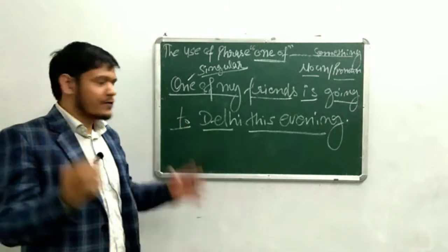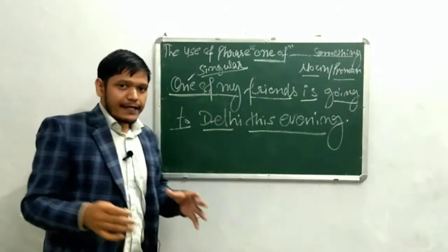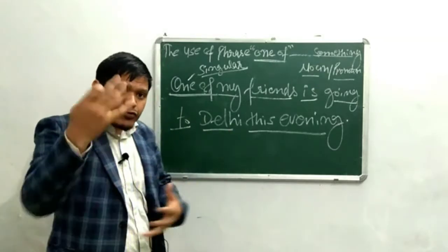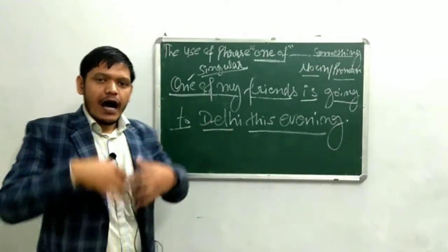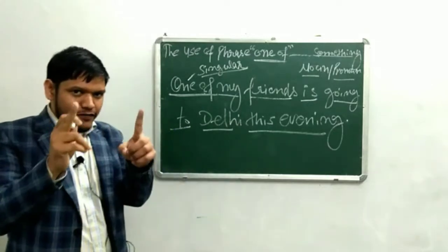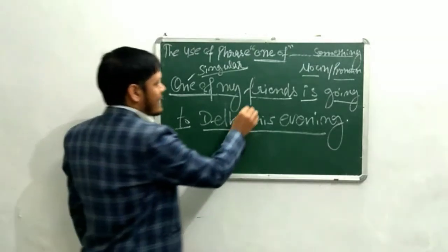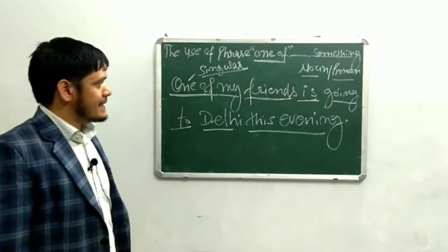The phrase "one of" is always known as a singular, and this is referred to as "out of," like "one of my friends." That means out of my many friends, one friend is going to Delhi this evening.